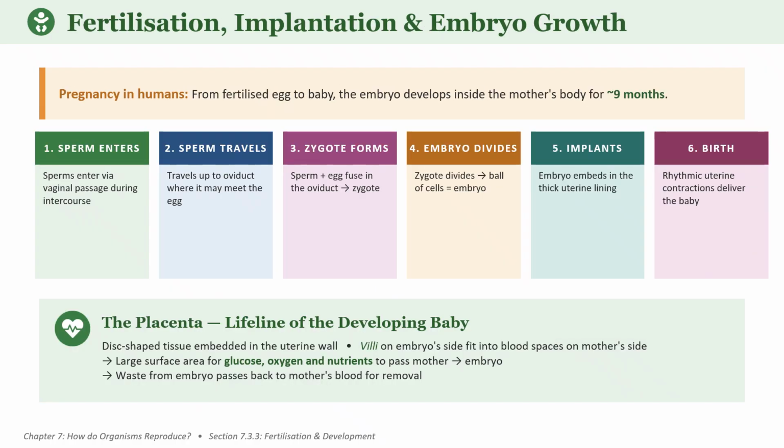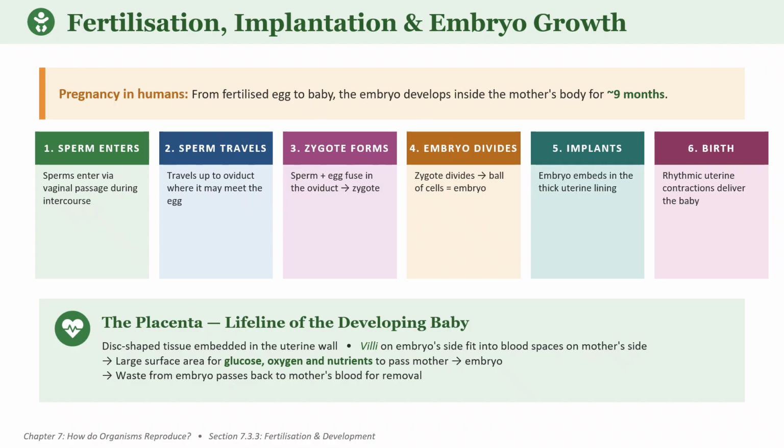Next we are going to see fertilization, implantation and embryo development. Here we have given so many steps, like 1, 2, 3, 4, 5, 6. First step, what happens? Sperm enters via the vaginal passage during intercourse. Then it travels to the oviduct where it meets the egg. Next is the fertilization process, the fusion of the male and female gametes, which happens in the fallopian tube, and it forms the zygote.